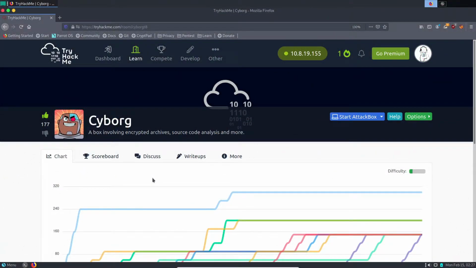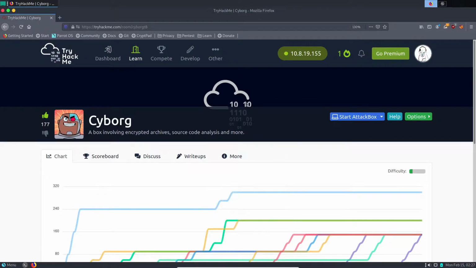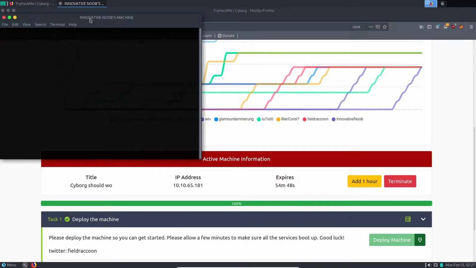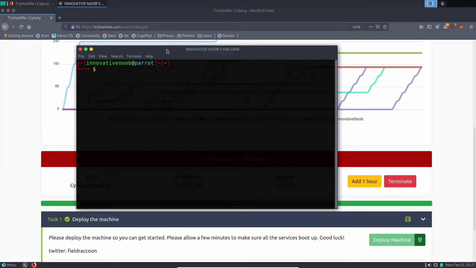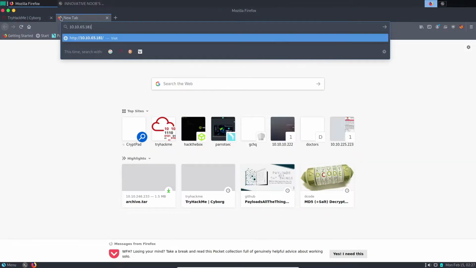Hey guys, welcome back to another walkthrough for this Cyborg room on TryHackMe. I have already connected to the network and deployed the machine, so we will directly jump to this IP address. First we will do all the basic steps like our nmap scan. And we will visit the IP and see what's going on there.